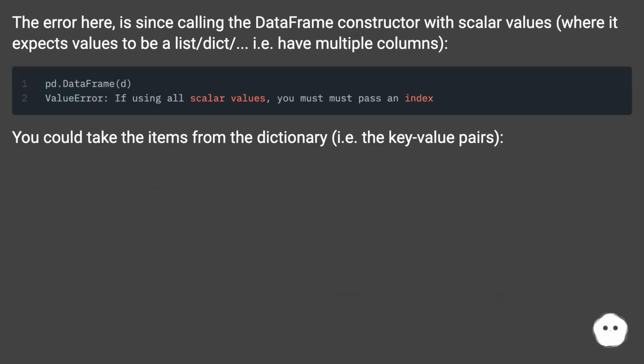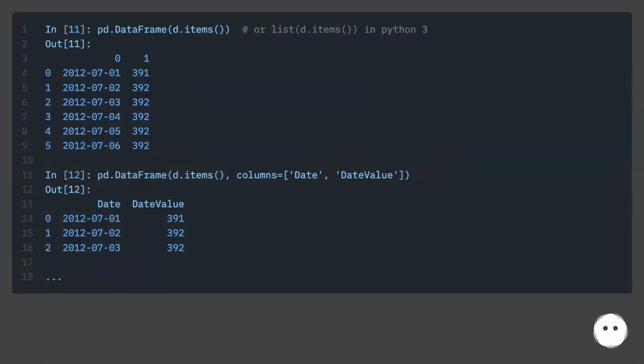The error here is since calling the dataframe constructor with scalar values where it expects values to be a list/dict/... I have multiple columns. You could take the items from the dictionary, i.e. the key value pairs. But I think it makes more sense to pass the series constructor.